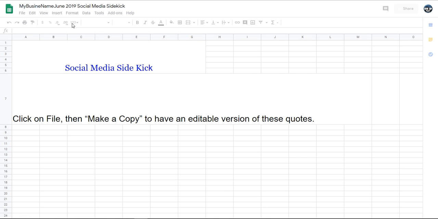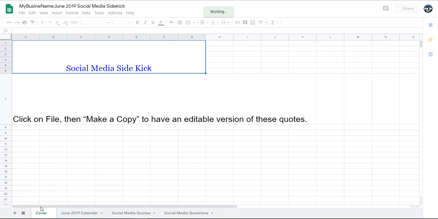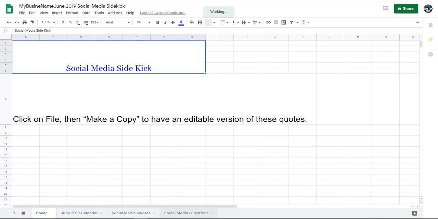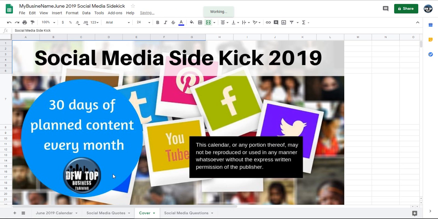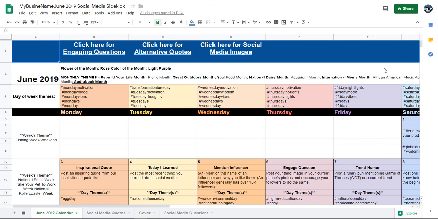Now, first thing we can do is, since you don't need to have this front page, you can move this around. Now, these down here are your tabs. We're going to move this tab over. And if you notice, we have social media questions, social media quotes, and our social media calendar. So let's click on the calendar first. This is your social media calendar.